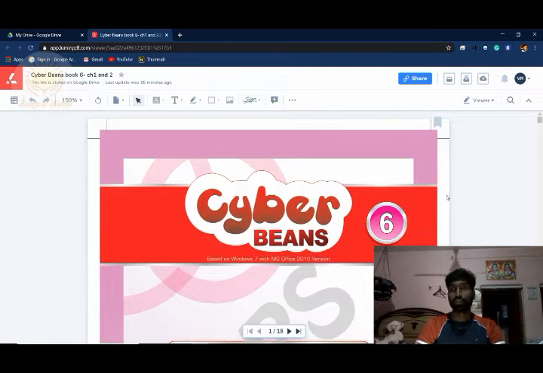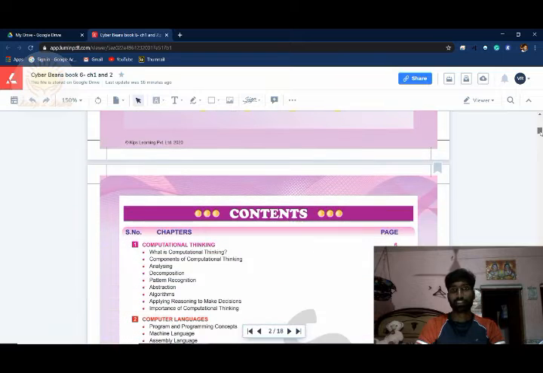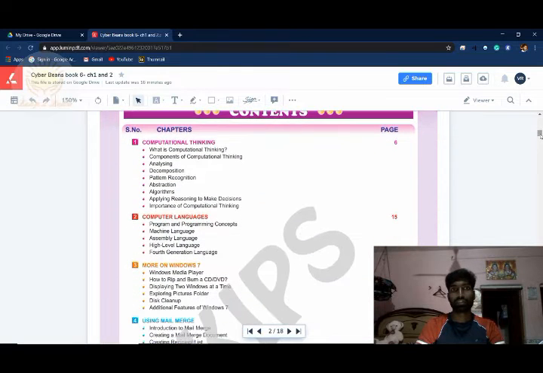This is a new book of 6th class, Cyberbrains. In this content, the first chapter is computational thinking, the second is computer language. Already we learned about computer language. So here, in the new chapter they have given computational thinking. So we are going to learn about computational thinking. So let's see.